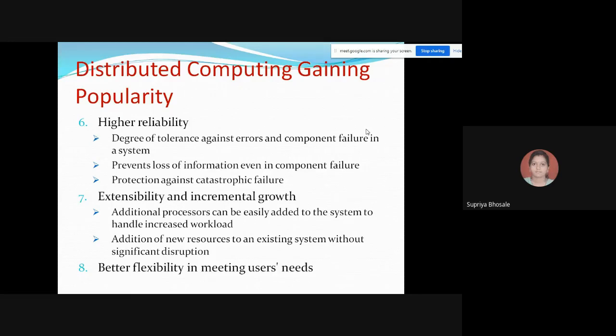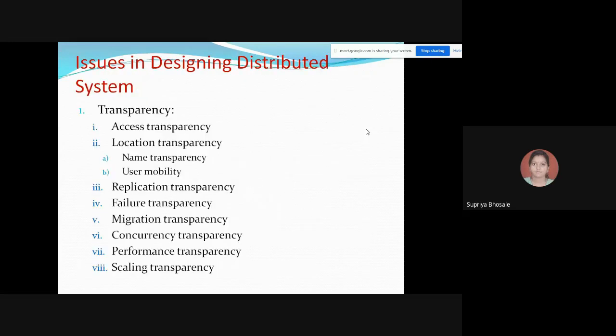Okay, so because of these 8 reasons, distributed system is a popular system in networking. If this kind of question is asked, you should be able to give any 2 or 4, depending upon the marks, of these points in your answer. Apart from this, you can add the advantages we have seen in the last 2 points, that you can also cover in this.